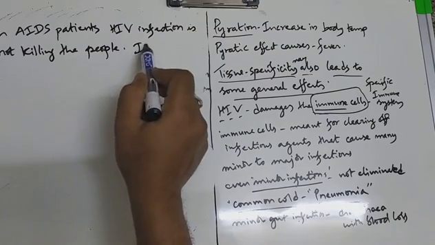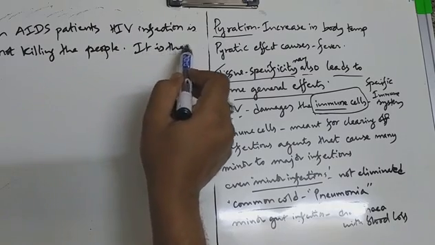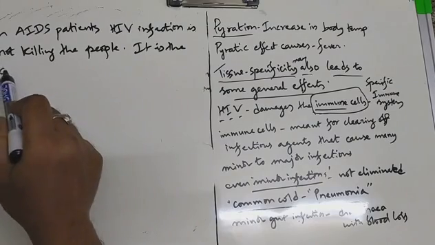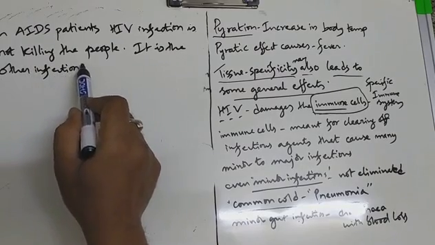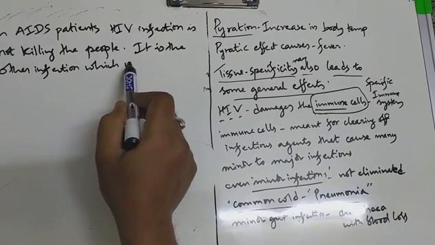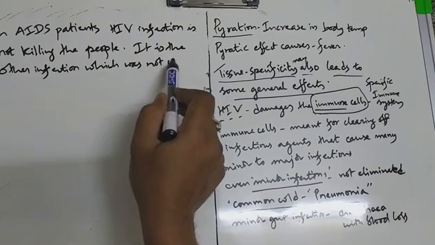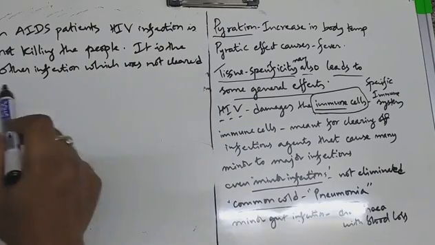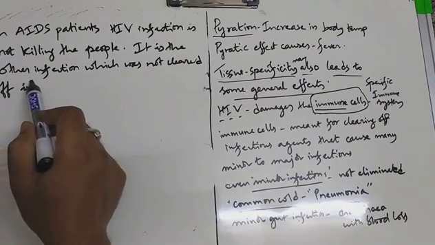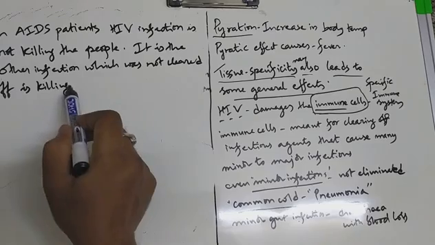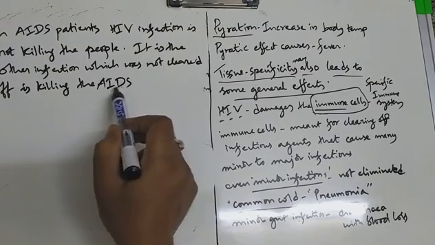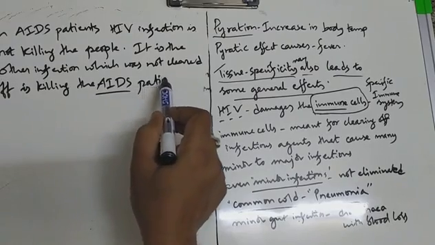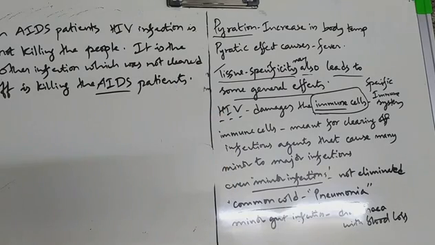It is the other infection which was not cleared off that is killing the HIV infected or AIDS patients. Right? This is how the AIDS patients are actually dying.